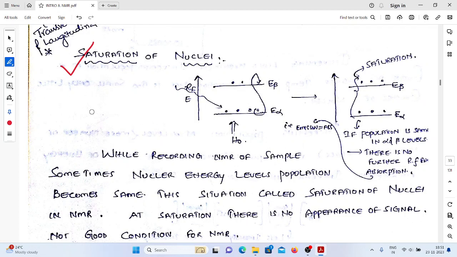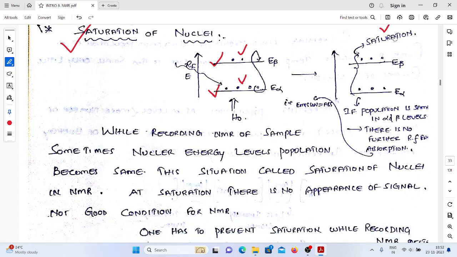This is also one important point: saturation of nuclei. Even we also get saturated when we teach. If we teach more than 2 hours, we will get to some point that is commonly called the saturated point. So in this case, saturation means what? Generally, in case of proton, we are having two levels, or not? If the number of nuclei present at the higher level and lower level become equal, then the situation is commonly called saturation.